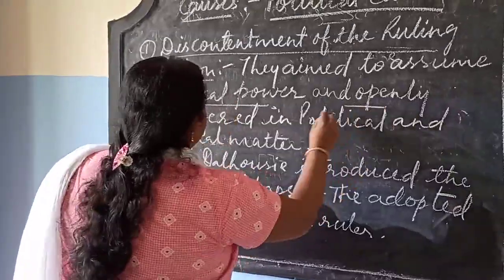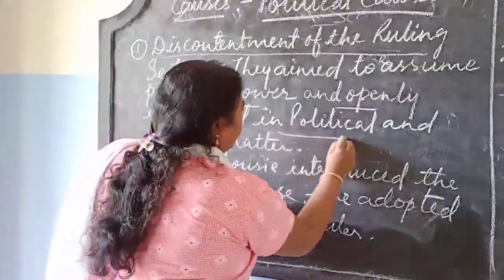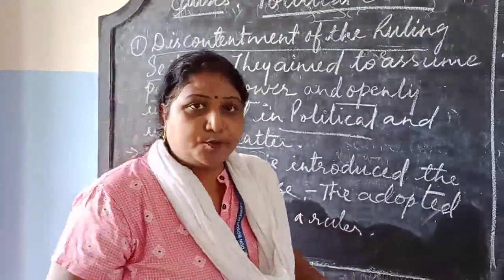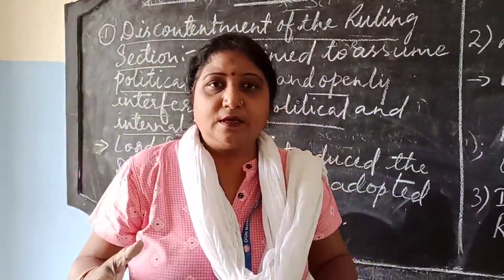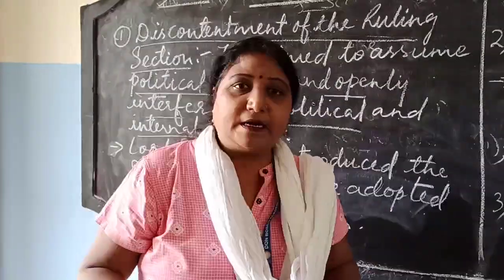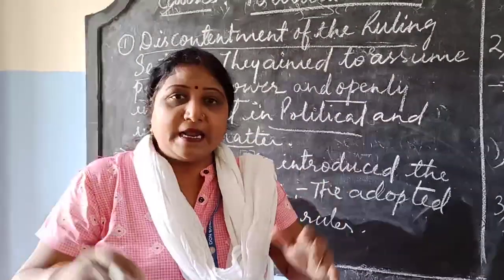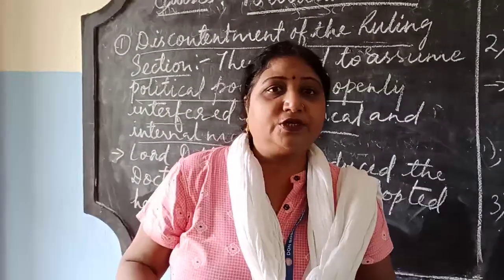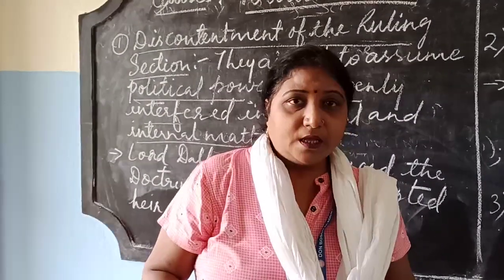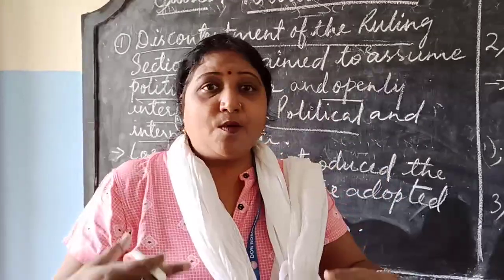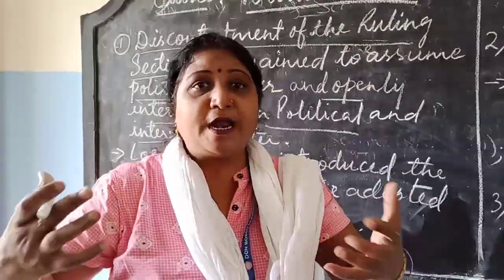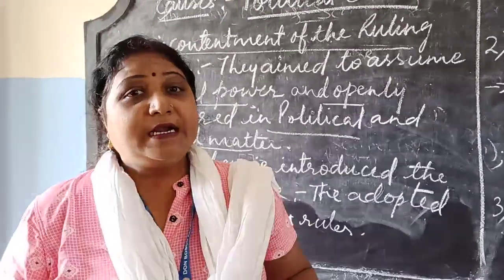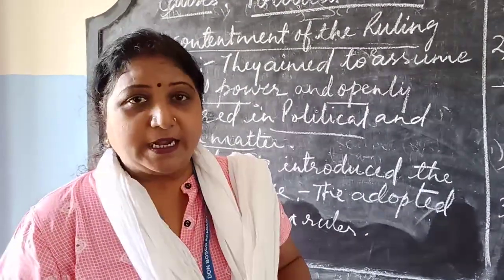Openly they started interfering in the political, religious, social and internal matters of India, because they wanted to annex more and more territories of India.